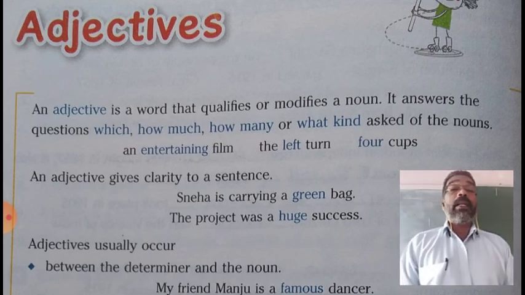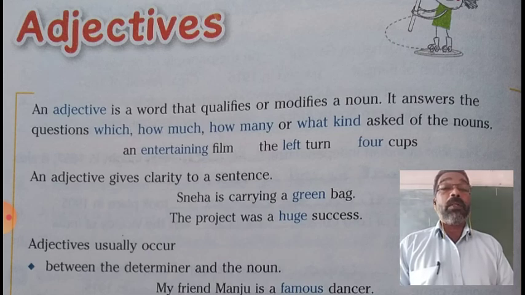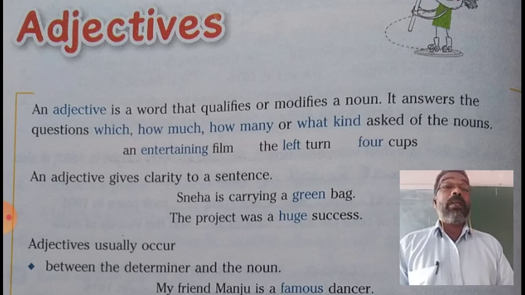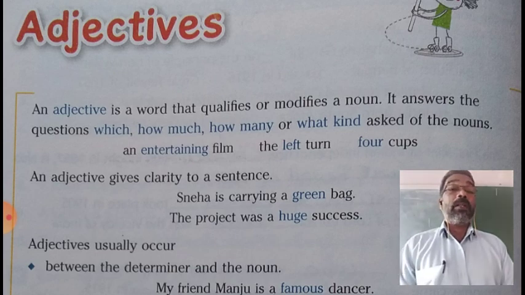Examples: an interesting film. Film is the noun. What kind of film? An interesting film. An entertaining film. So, what kind of film? An entertaining film. Entertaining is an adjective.